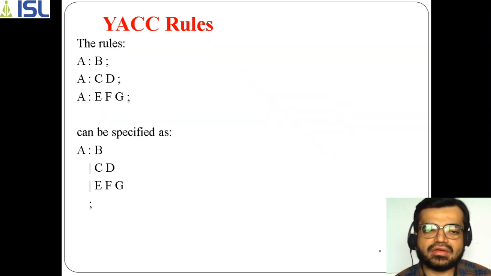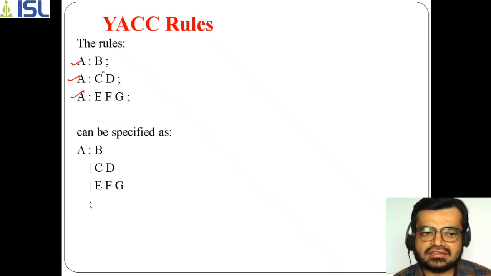Okay, so now I said that if there is a grammar something like this, A of B, A of CD, A of E F G, then you can find in the given three rules that the left hand side part is A only. The left hand side is not going to change, so here it is just A only.